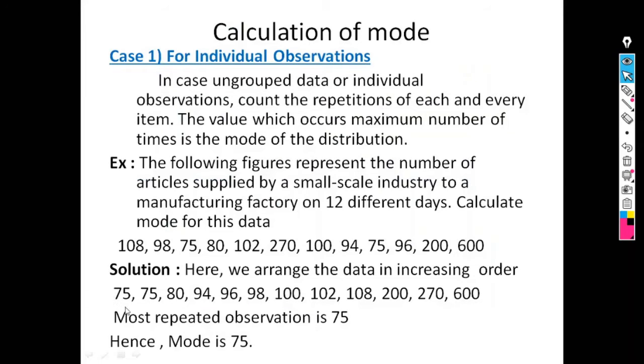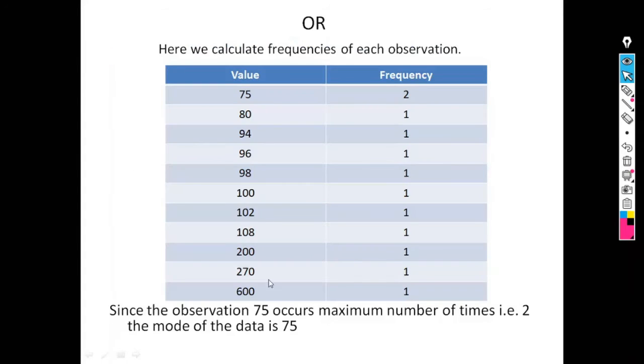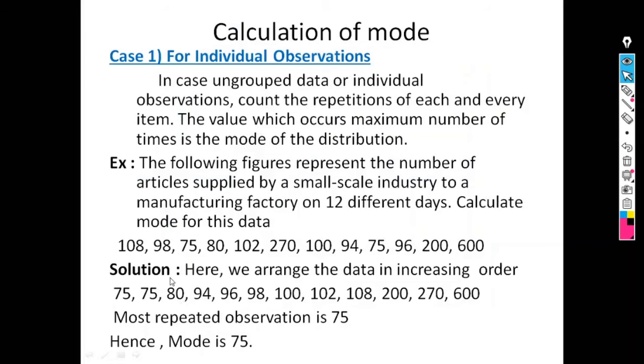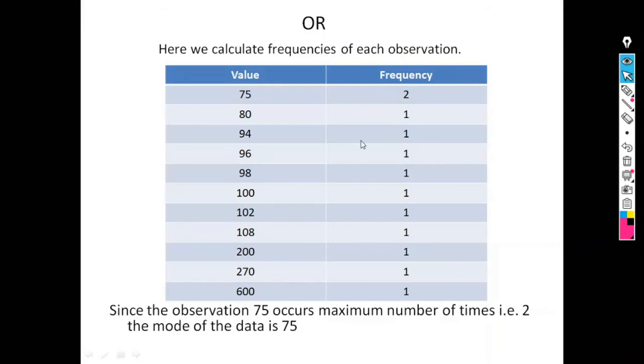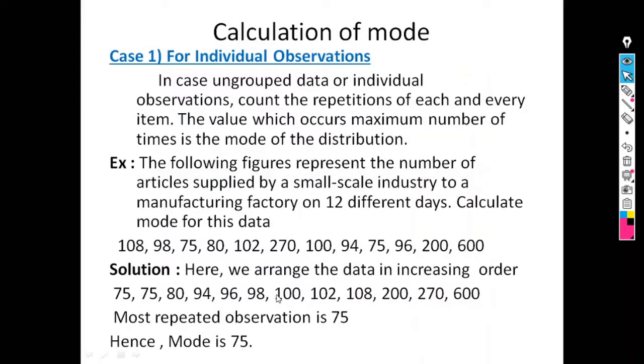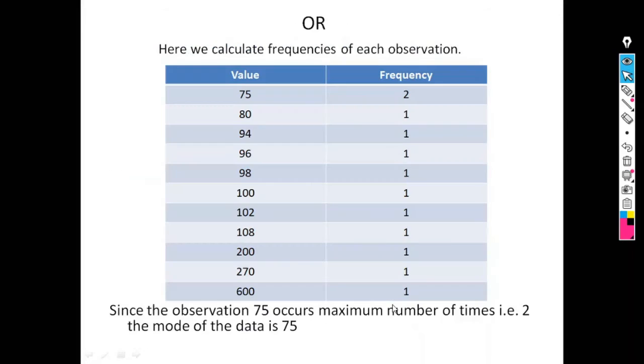So 75 is repeated 2 times, so the frequency of 75 is 2. Similarly 80 is repeated only once, so the frequency of 80 is 1, and so on. 600 is repeated only once, so the frequency of 600 is 1. And mode is the value of that observation which has maximum frequency.